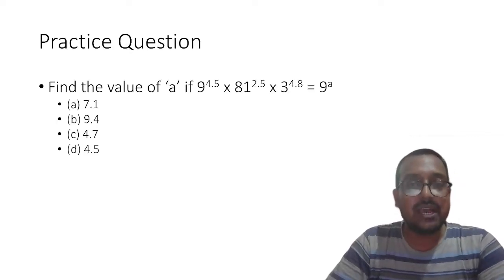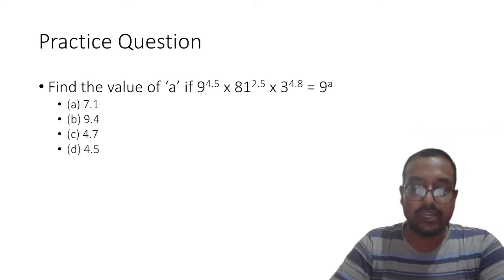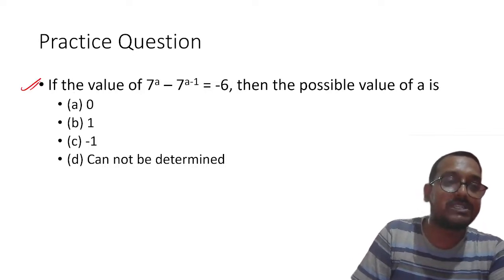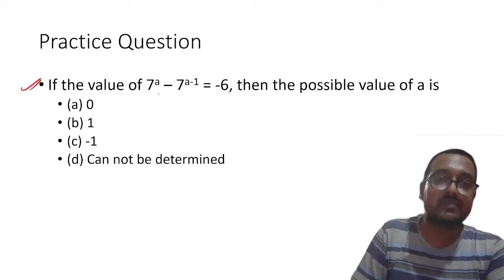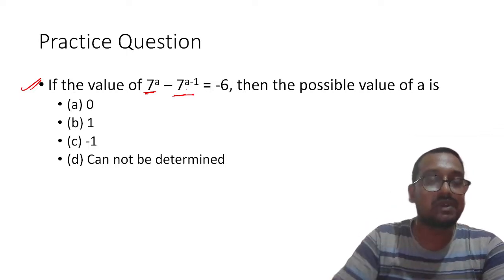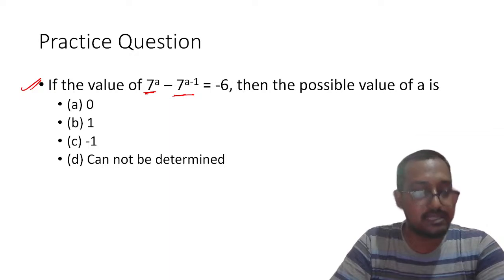Next question which we will take up is this one. This is not a previous year question but a practice question. Understood? Okay. Now the third question again which I will take up will be a practice question, which is in this format: 7 raised to power a minus 7a raised to power minus 1 is equal to minus 6. Then the possible value of a is.